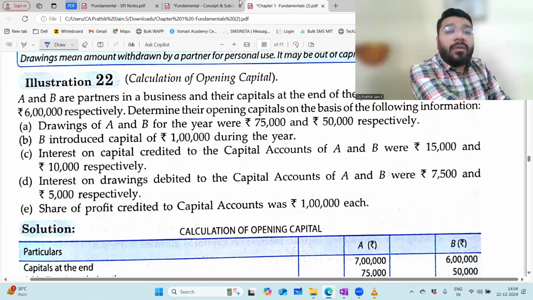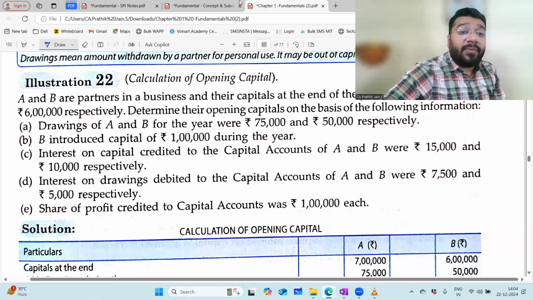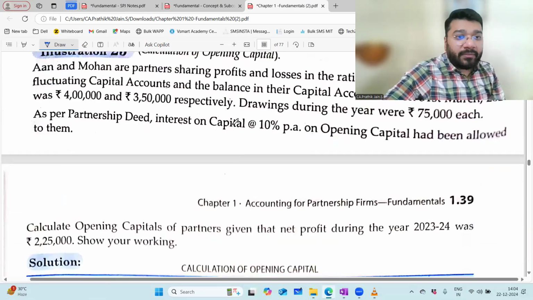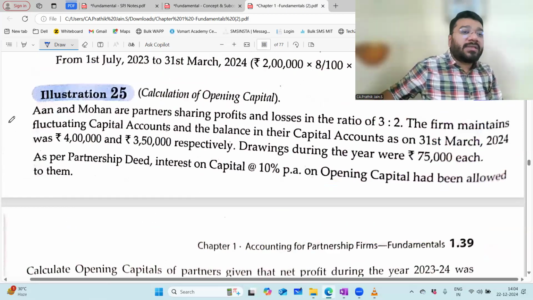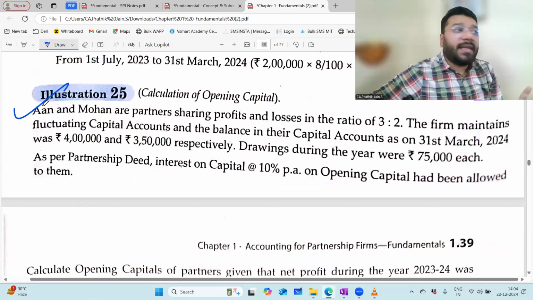But all the questions pertaining to IOC, illustrations, book back exercise, my humble request is try out and come. In that somewhere you'll get stuck. That question I'll do. For example, you said that 25th question. And what was that? Ann and Mohan. This I'll do in the next class, no doubt, because this is the tricky of the tricky questions. So this I'll take care of in the next class.